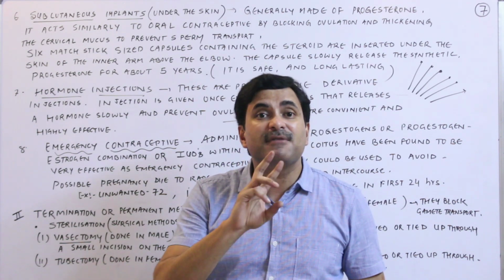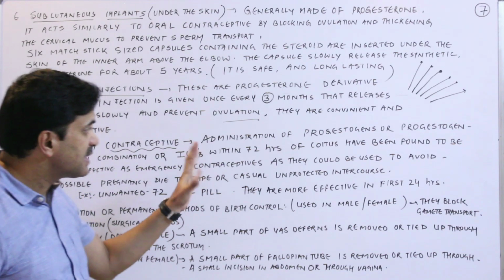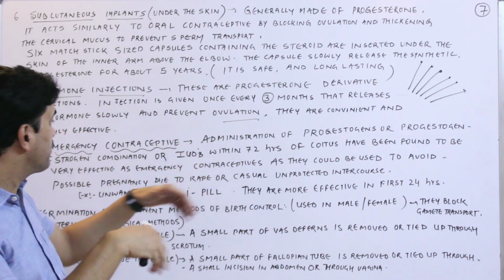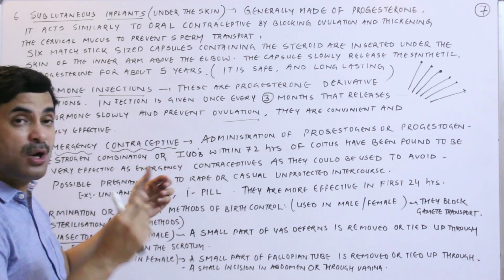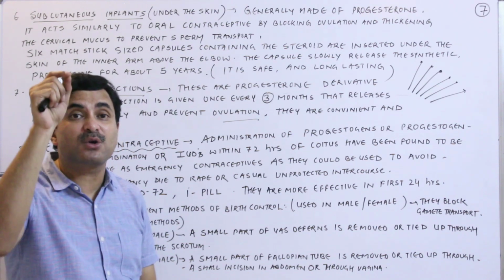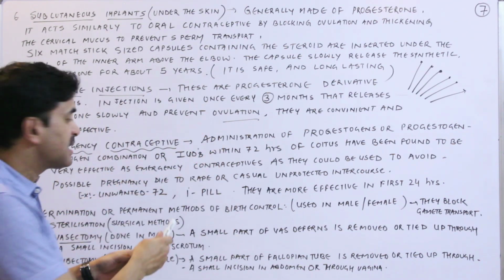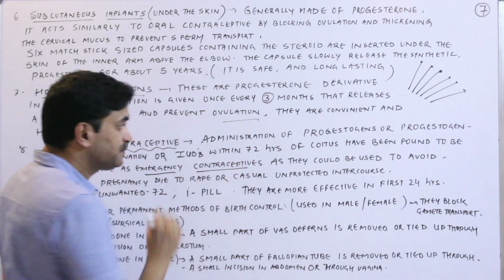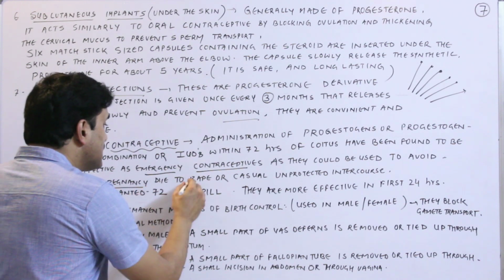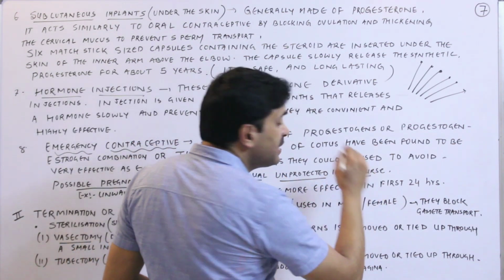After 72 hours they will not work. So we are discussing this one. Administration of progestogen, or a progestogen-estrogen combination, or IUDs within 72 hours of the coitus or copulation has been found to be very effective as emergency contraception, as they could be used to avoid possible pregnancy due to rape or casual unprotected intercourse.